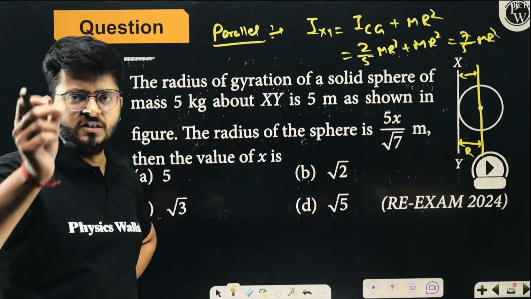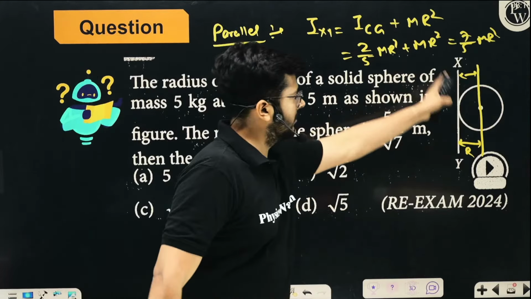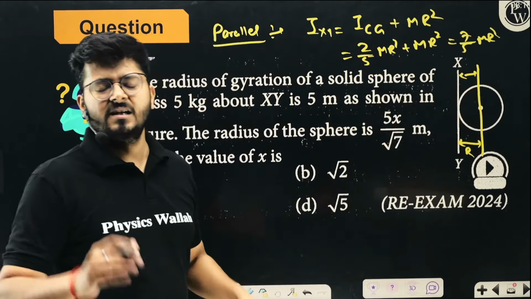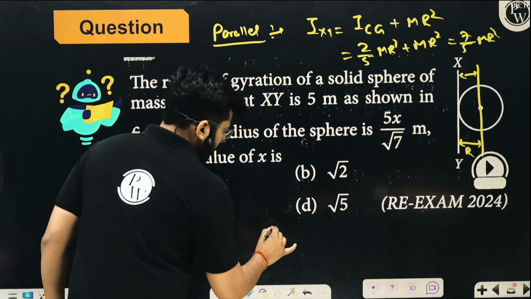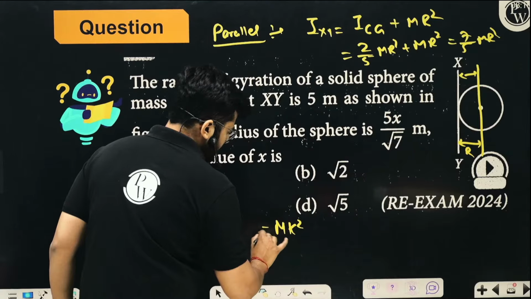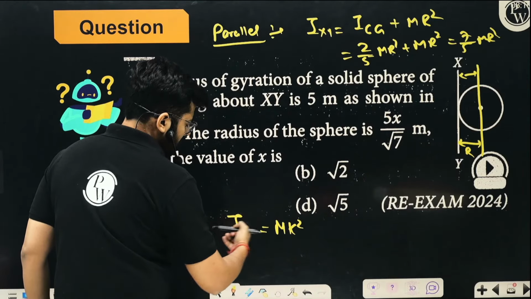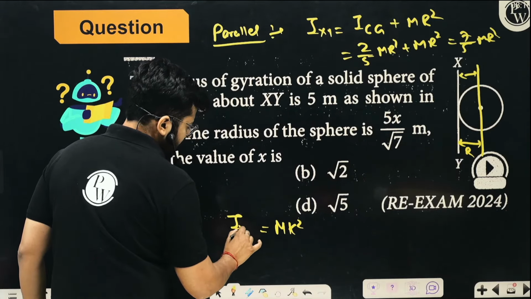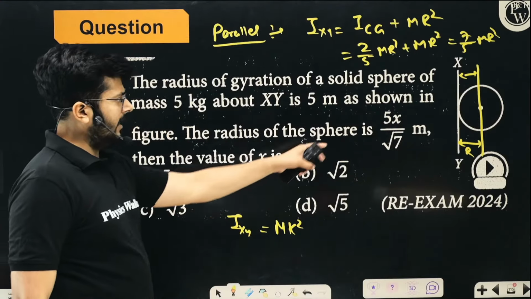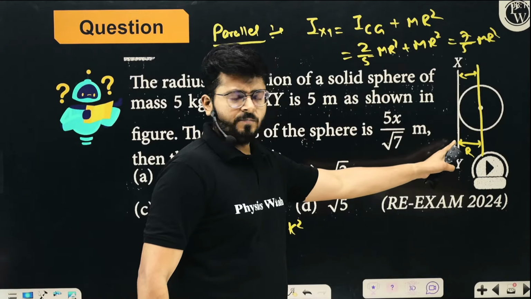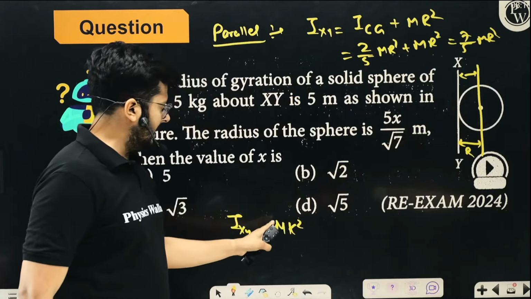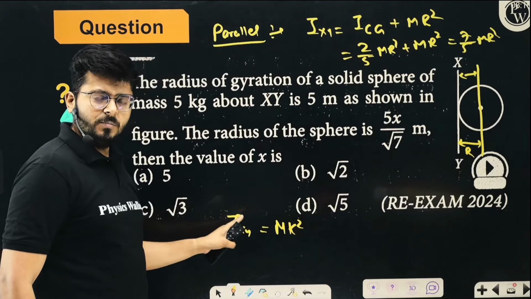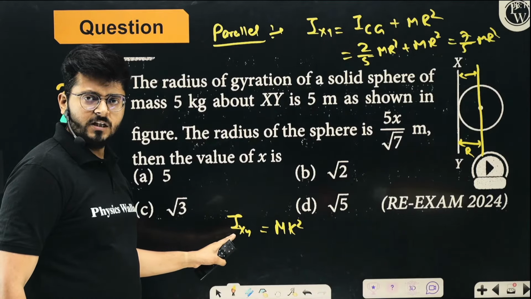If the radius of gyration is assumed to be k for any specific distribution of mass, then mass into the square of the radius of gyration must be equal to the moment of inertia about that specific axis. So if about the xy axis the radius of gyration of this geometry is k, then m into k square must equal the moment of inertia about that axis.